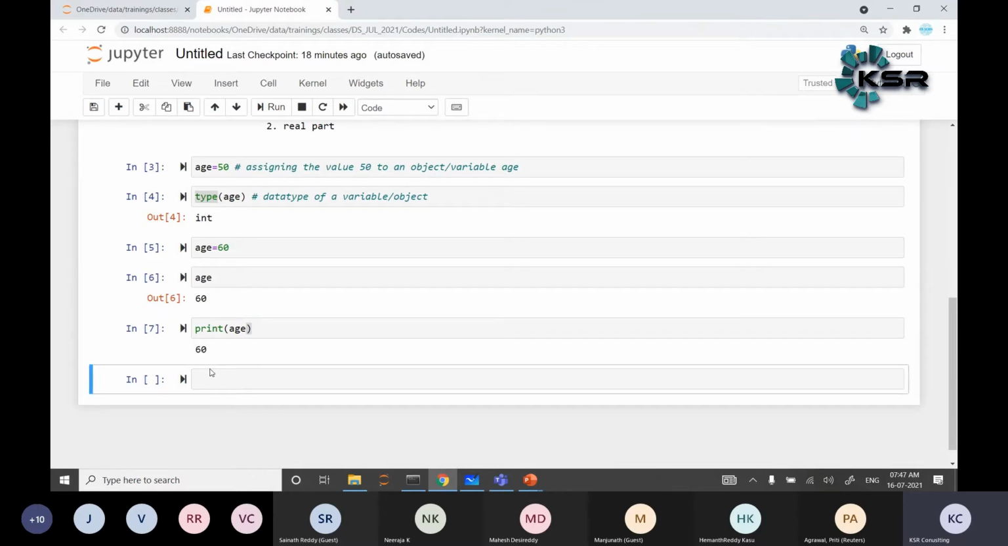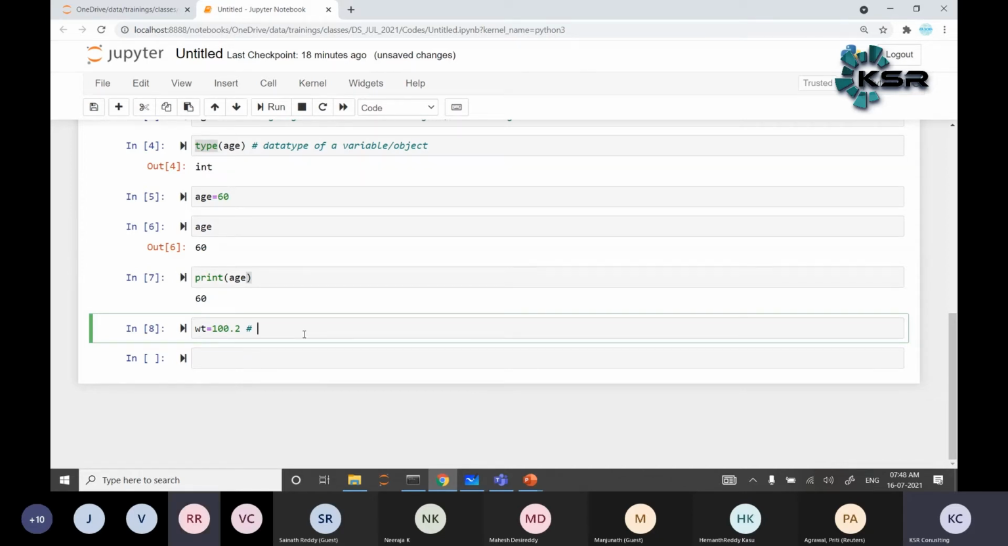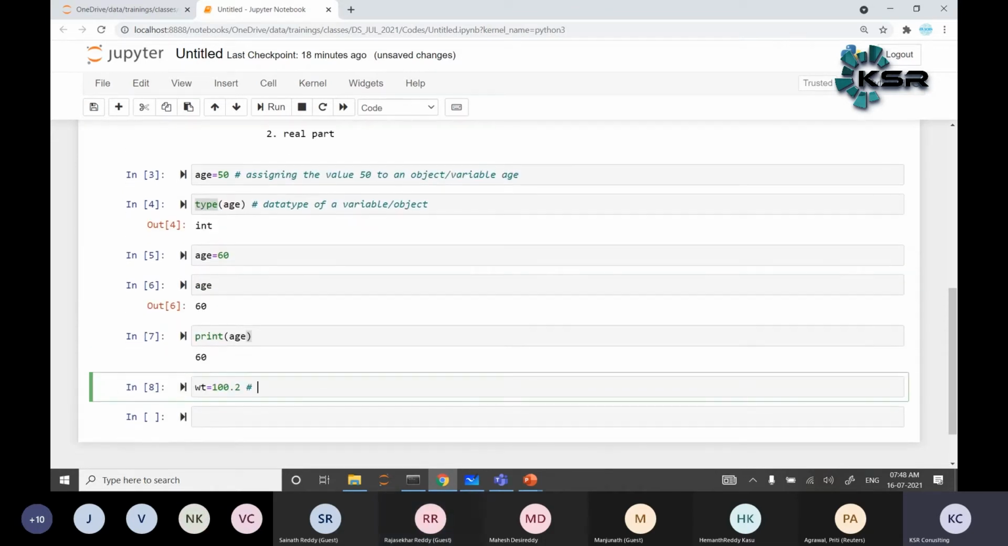Are you clear about the integer value? Yes. Now what about the float value? Weight is equal to 100.2. What does it mean, guys? Can anyone explain? Rajshekhar Reddy, what does it mean? Sir, float value, we are assigning the value 100.2 to an object or variable weight.